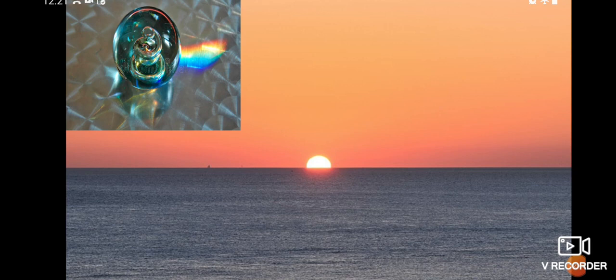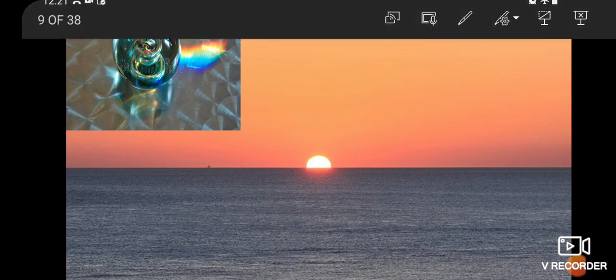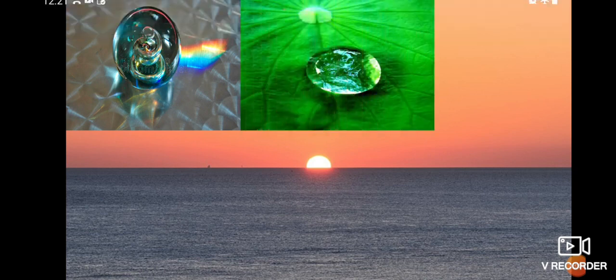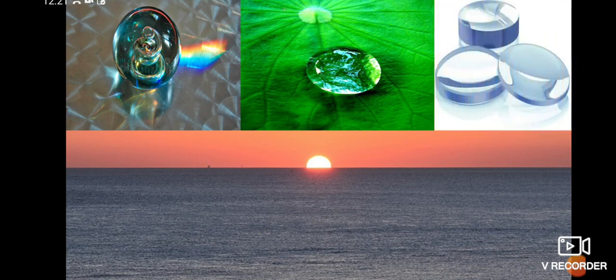This is the paperweight. If you pass any light ray, see here we get different types of colors. Oh wow, this is a droplet which is on the surface of the leaf. See here how it is refracting. Curved surfaces, mirrors, lenses. Already we have got an idea about this in our lab also.